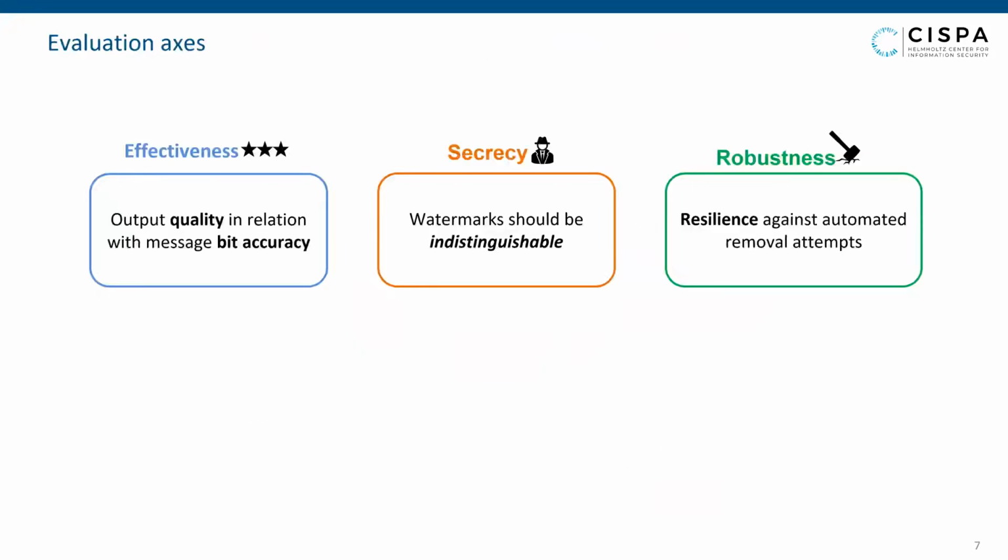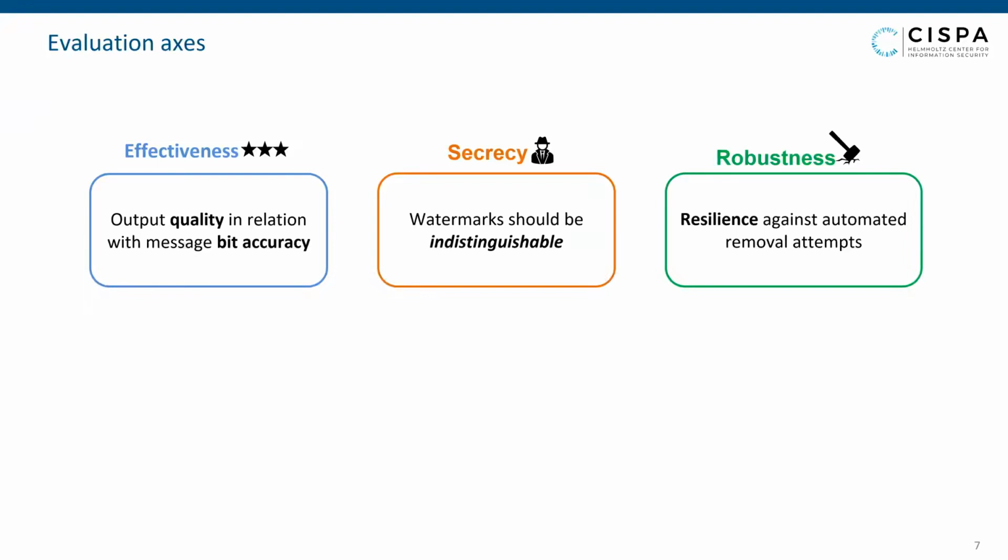We define three evaluation axes for the language watermarking task. The first one is effectiveness. This is concerned with successful message encoding and decoding. At the same time, it measures text preserving and introducing minimal perturbations to the text correctness and semantics. The second one is secrecy. Ideally, watermark text should be indistinguishable from non-watermark text.